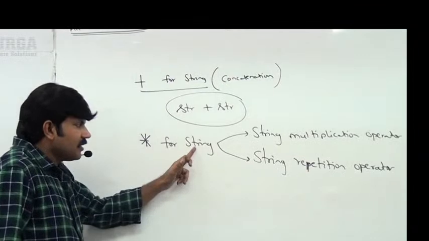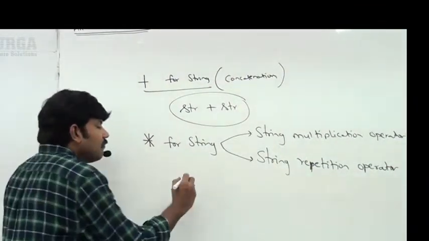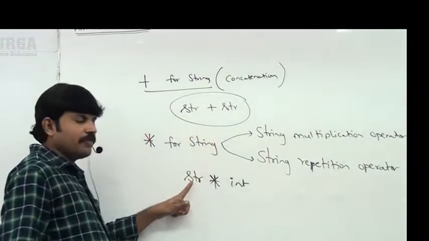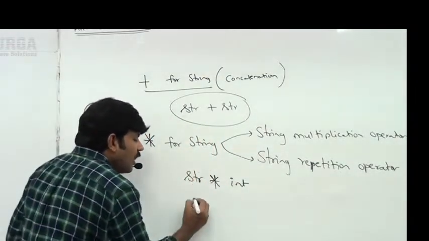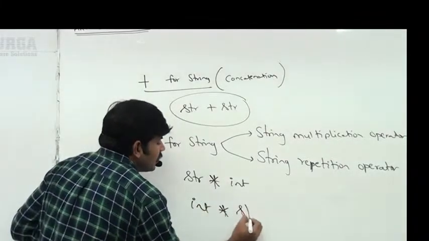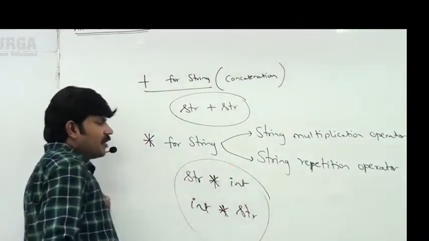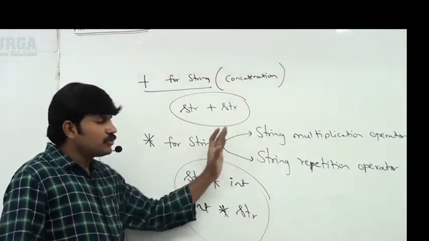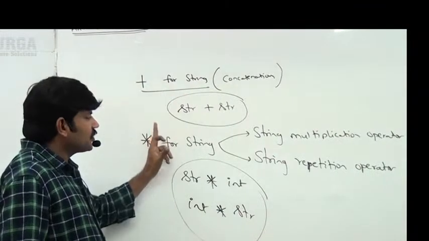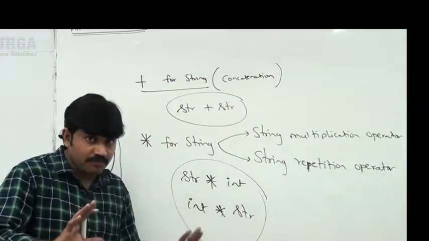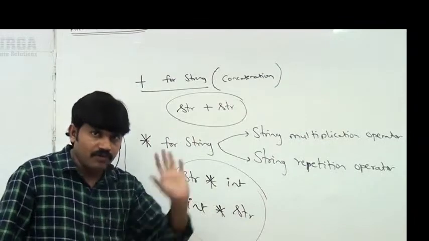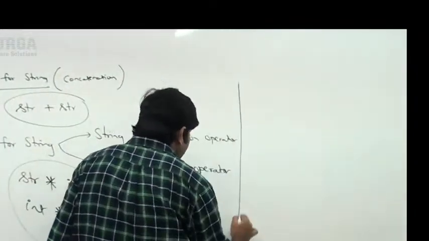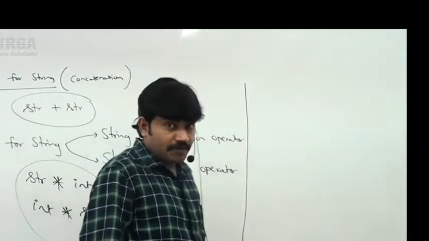So if you are considering star for strings, compulsorily the arguments should be str and int, or int and str. Order is not important. You should be aware of these things about the plus and star operators for strings: what is the behavior and what rules we have to follow. Now the last point related to arithmetic operators.